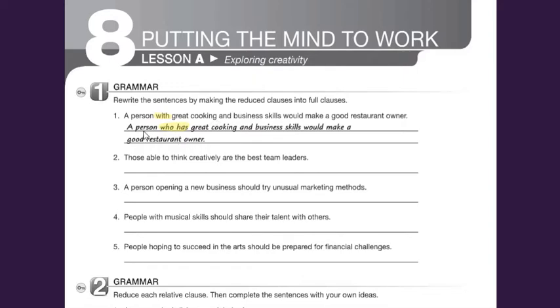Now, as you can see here, we have a person who has a great cooking and business skills would make a good restaurant owner. So basically, we have three types of reductions. Number one is when you have the verb to be and then you have the relative pronoun and verb to be in front. You omit it, you read it off, and then you leave the sentence like it is.